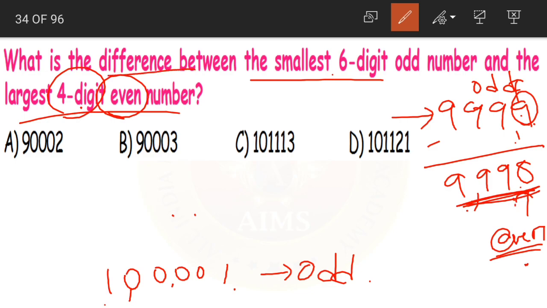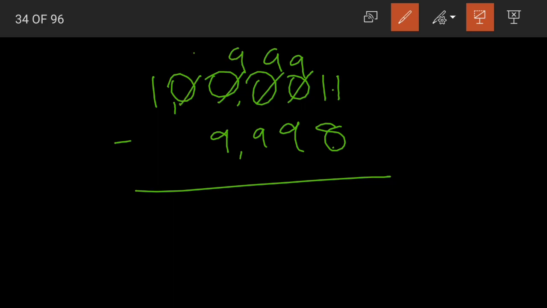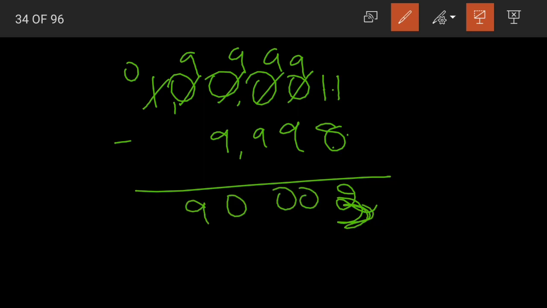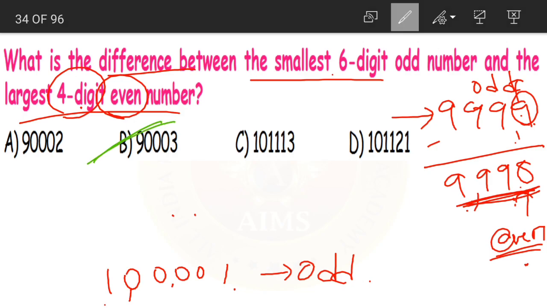Now what should we do? We should find out the difference. 1,01,000 minus, sorry, what was it? It was the smallest 6-digit number. Yes, 1,01,000 minus 9998. When we subtract, 1 minus 8 is not possible, so we'll borrow. 11 minus 8 is 3, 9 minus 9 is 0, 9 minus 9 is 0, 9 minus 9 is 0, and then lastly we have 9. What is our answer? 90,003. Do we have it in the options? Yes. Option B, 90,003 is our correct answer.